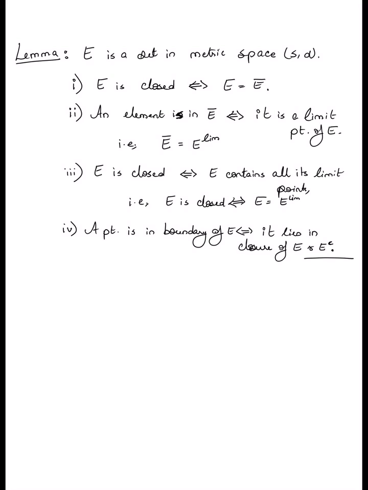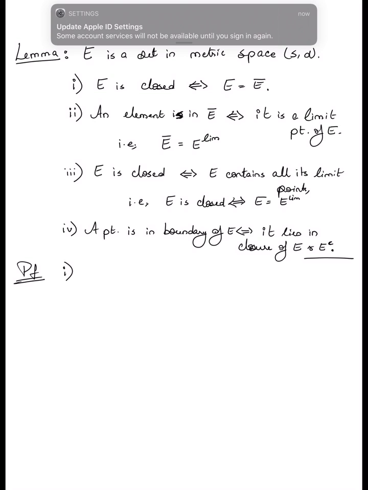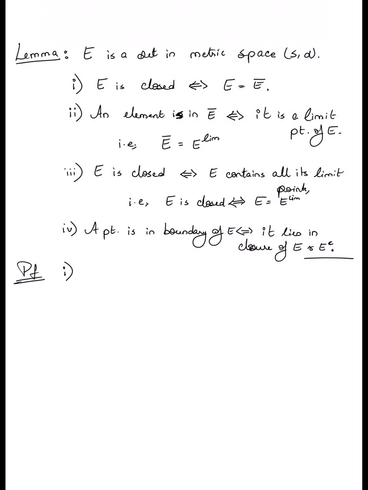What we are now going to do in the remainder of this video is go through a proof of these very quickly. Now statement 1 is in fact trivial. There's not much to be done. If E is equal to E bar, then clearly E is closed since E bar is closed.